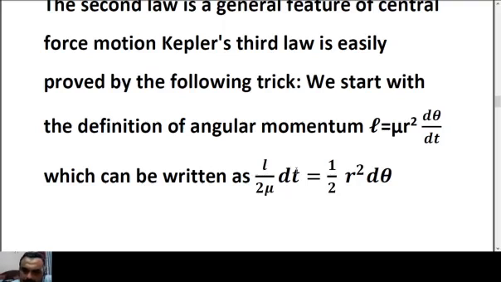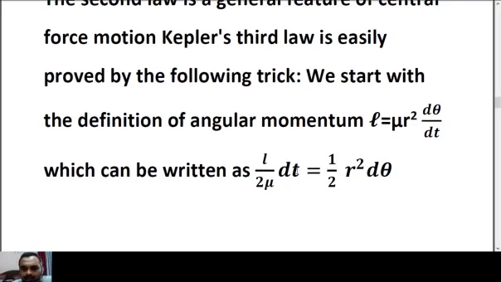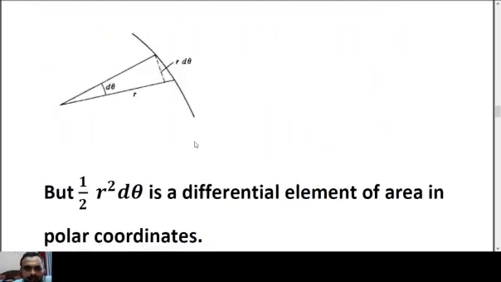And why I am using this is because you can easily convert this to area. Okay, coming to the next slide, you can see here the planet is moving. This is the radius vector. This radius vector makes a sweep of the area.